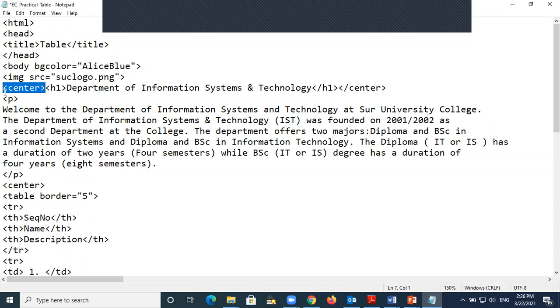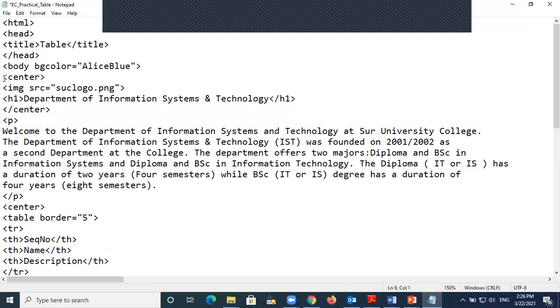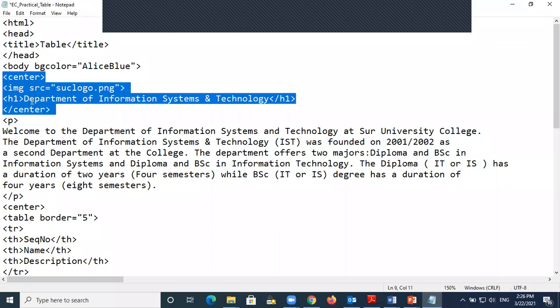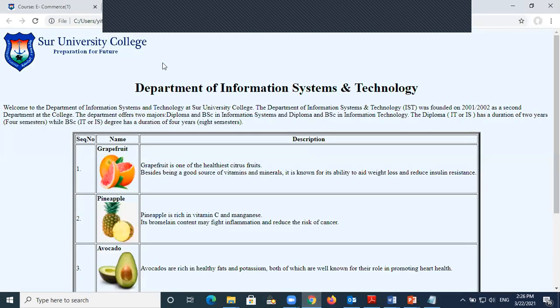Edit, cut. If you want them together, just put one. You put one here, and then after that, you can put these two together. Which means that inside the center open and center close, everything is going to be in the middle. This picture is also going to be in the middle. Department of Information System and Technology is also going to be in the middle. So now let's run it. Now everything is going to be in the middle.